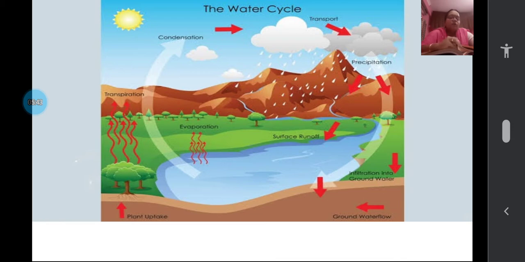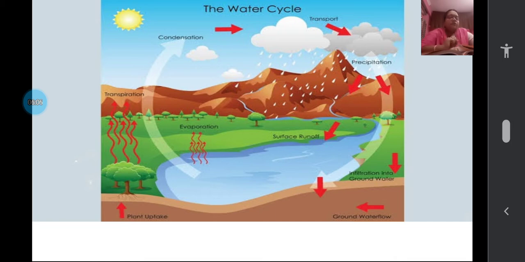And the water bodies, how? If it is a river, from where will the water come? From the snow covered mountains, the snow will melt because of the sun's heat, and it will flow. And again you can draw the arrows, how the water vapor goes up and how it falls as rain. You can even open your textbook page number 108, or you can see this picture and you can draw. And down to that you will have to write.